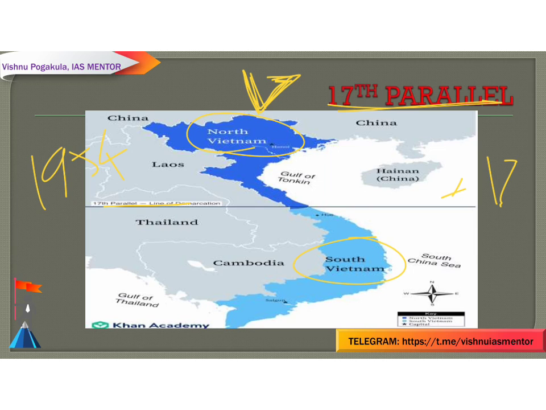The countries bordering Vietnam are China, Laos and Cambodia. So you can remember it as CLC, Vietnam CLC, and you have to remember two Gulfs, Gulf of Tonkin and Gulf of Thailand.